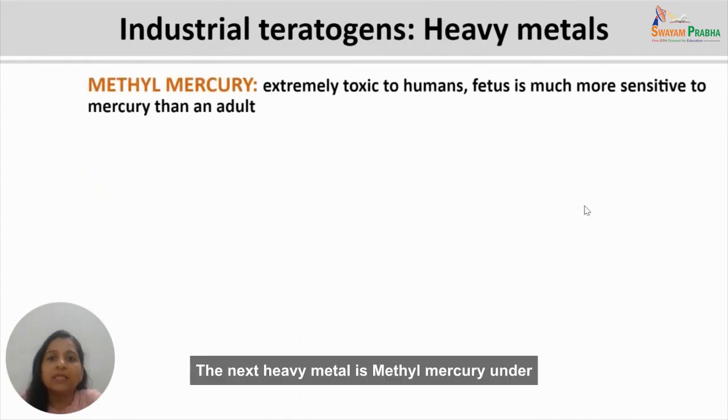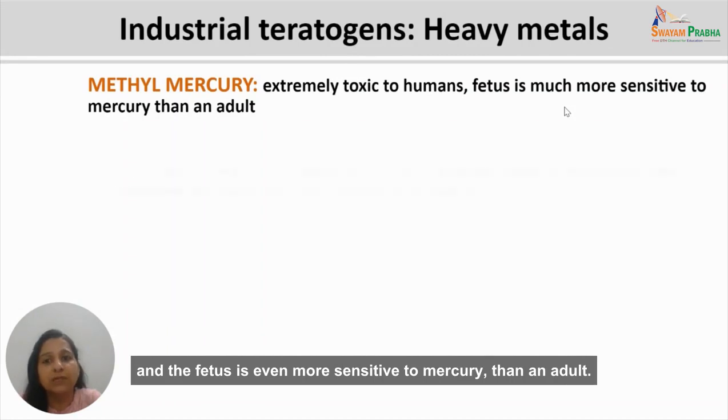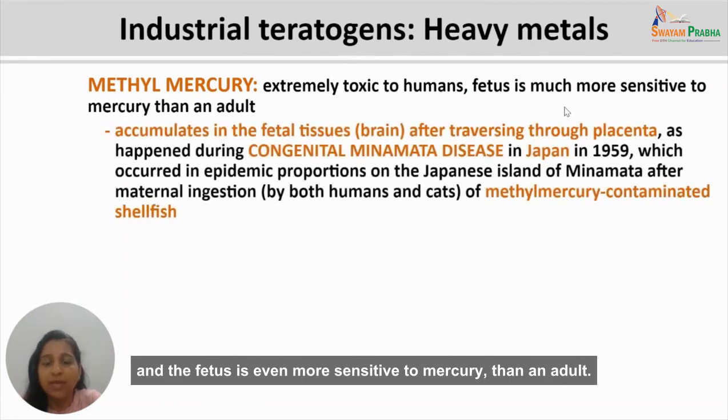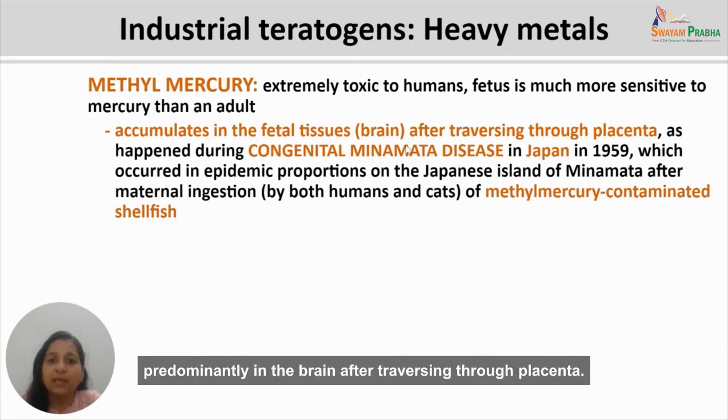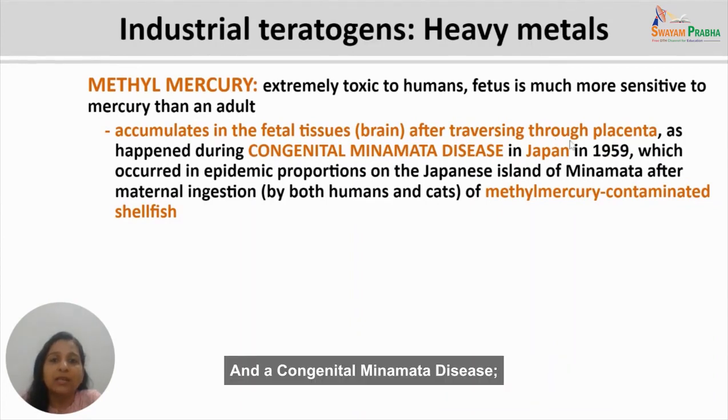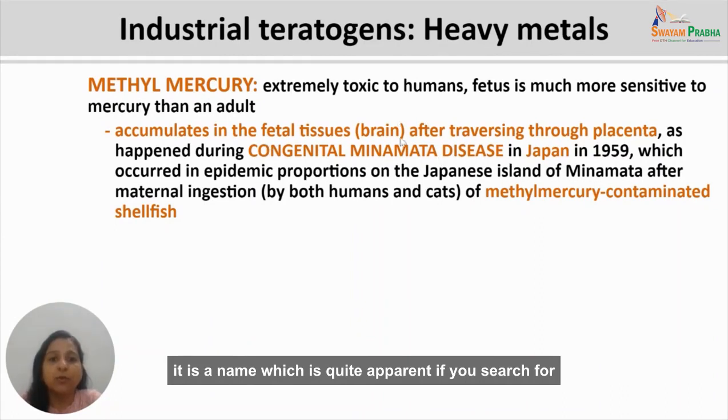The next heavy metal is methyl mercury under industrial teratogens, which is extremely toxic to humans, and the fetus is even more sensitive to mercury than an adult. Methyl mercury accumulates in the fetal tissues, predominantly in the brain, after traversing through the placenta. And congenital Minamata disease, it is a name which is quite apparent if you search for this. This was the disease which happened in Japan in 1959.